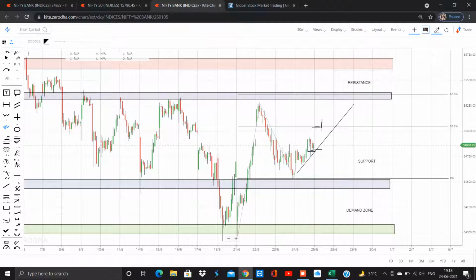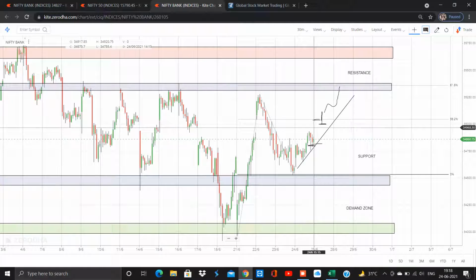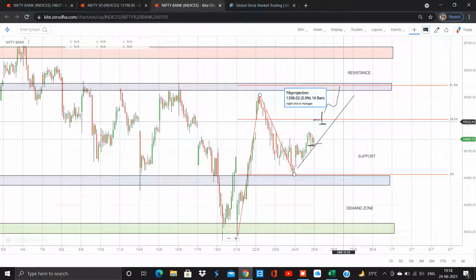And if the candle closes above 38.2, you could change the stop loss to this candle's low, and your target will be 61.8, which is around 35,350. This is for the buying scenario.